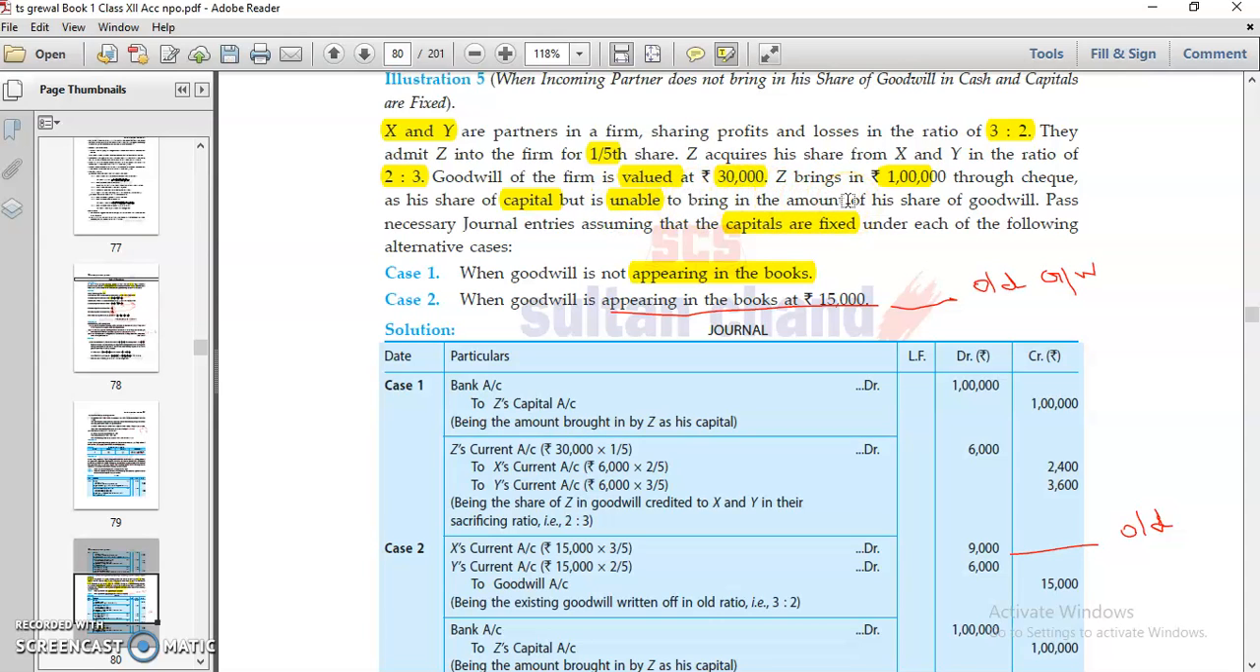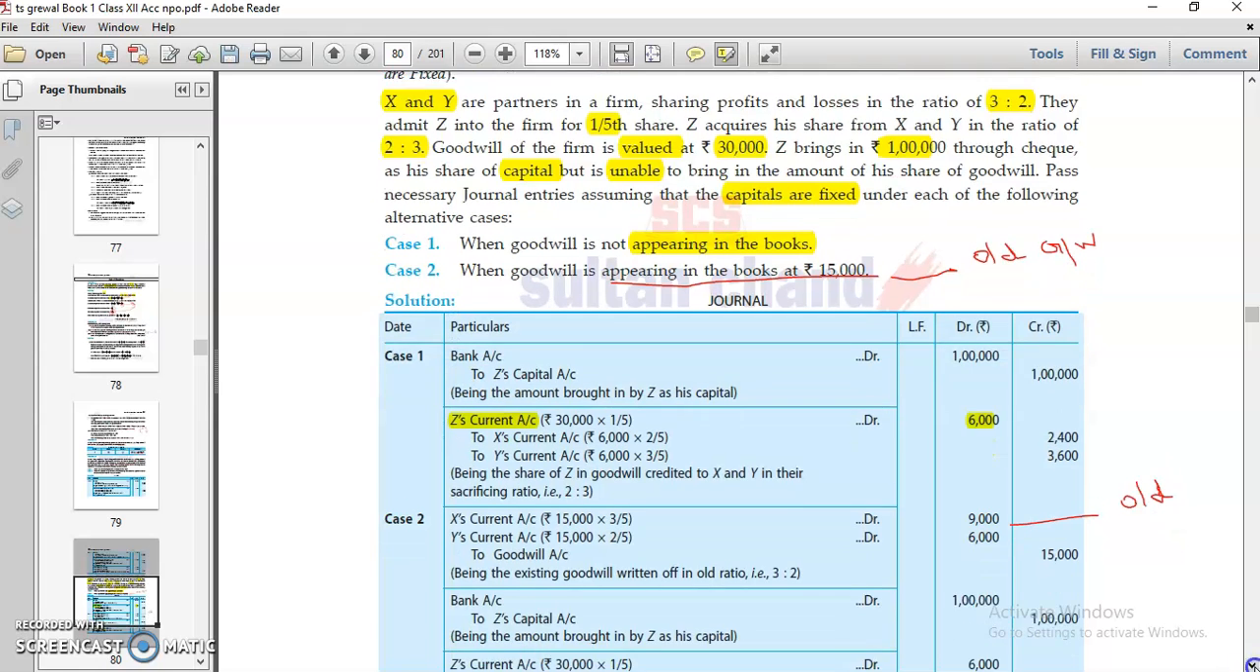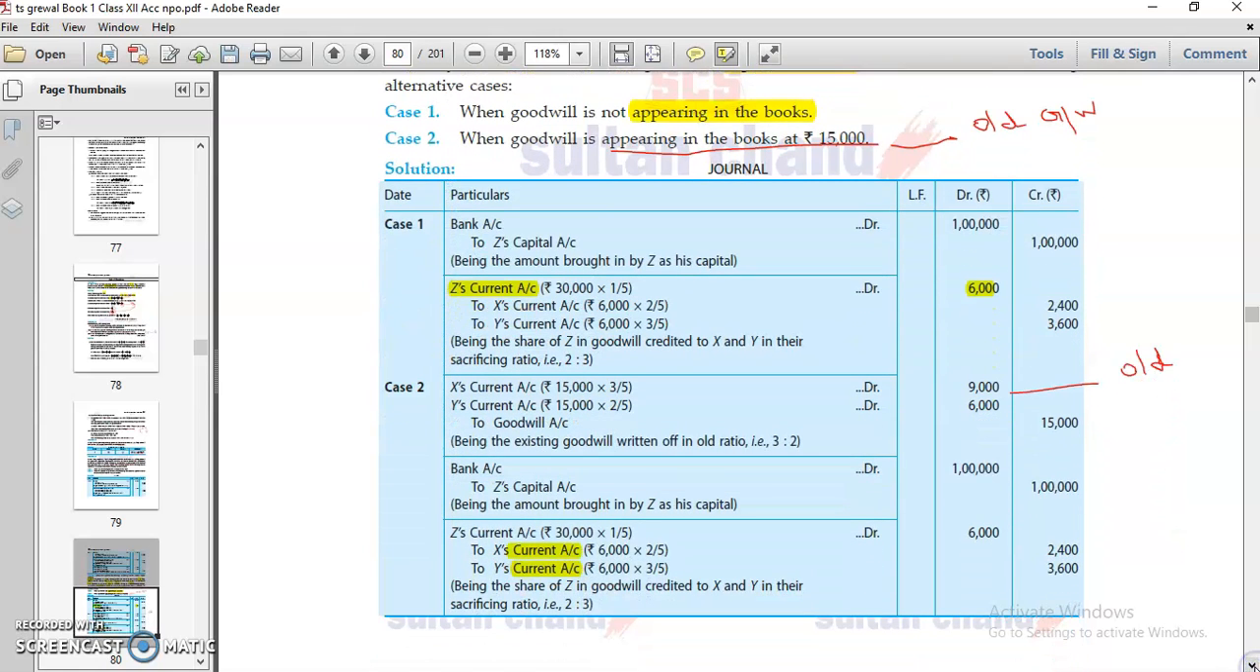It means there is no premium for goodwill brought in, so we have to adjust the share through the partners' current accounts, because capitals are fixed. So the entry comes Z current account debit to old partners' current accounts in the sacrifice ratio. First we calculate 30,000 multiplied by 1/5, which is the new partner's share of goodwill. But he doesn't bring goodwill in cash, so we pass the entry through the current account or capital account.